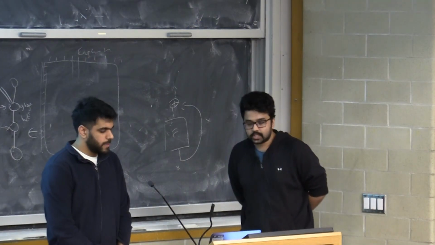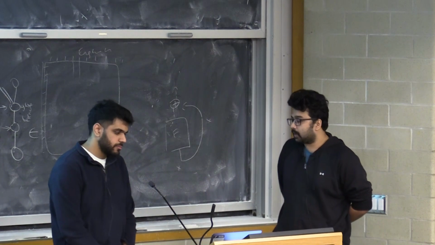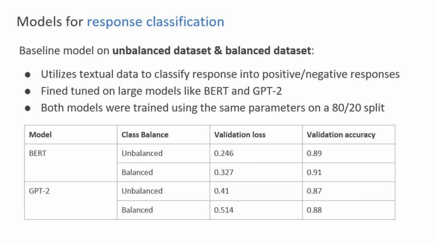So we ran two different experiments, one with the unbalanced data set and one with the balanced data set. For the balanced data set, we just downsampled the class 1 labels to bring it to an equal ratio. We used two models, one is BERT and one is GPT-2, and we used the same training parameters with an 80-20 split. On the overall slide, we got good enough results with the average being around 90%. The balanced data set slightly performs better than the unbalanced one, and BERT performs much better than GPT-2 for the training data we have.